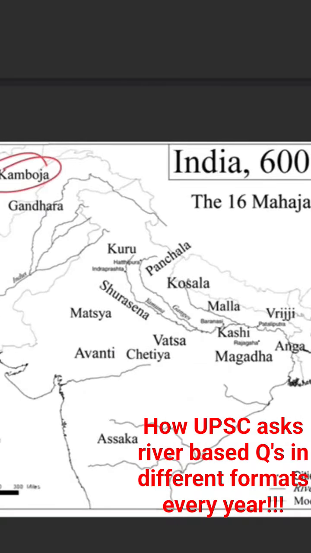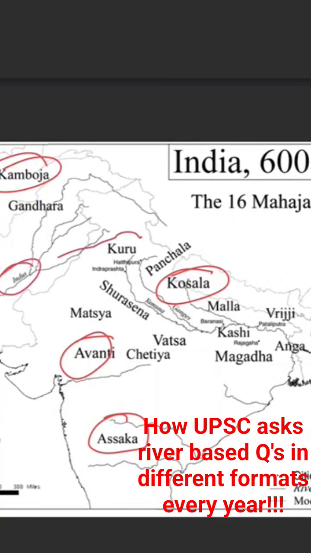So they have asked Kamboj, Avanti, Asmaka, and Kausala. With Kamboj, they have given the river Vipas. Vipas is the ancient name of river Beas, which is a tributary of river Indus. So Beas flows somewhere here, and there's no connection. Hence, Kamboj and Vipas is an incorrectly matched pair. Then with Avanti, they have mentioned river Mahanadi, which is a major eastern river of India. Hence, again, that's a wrong pair.